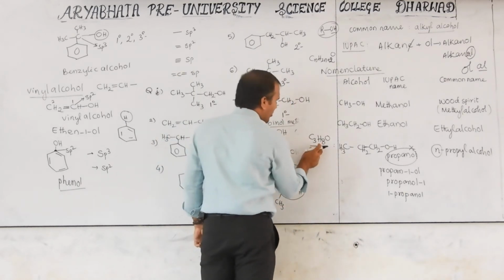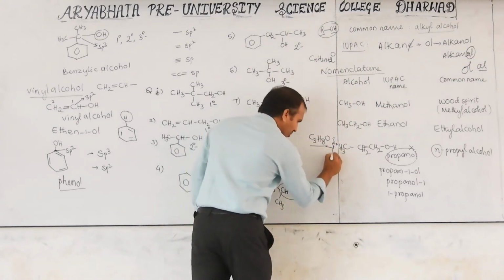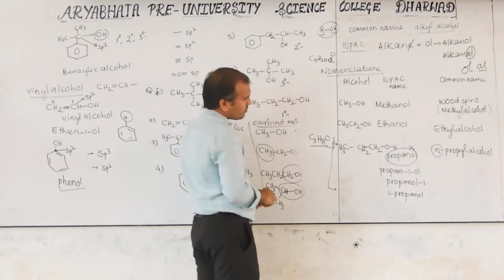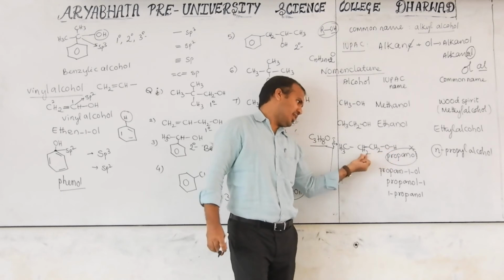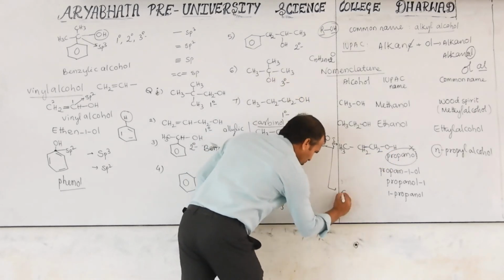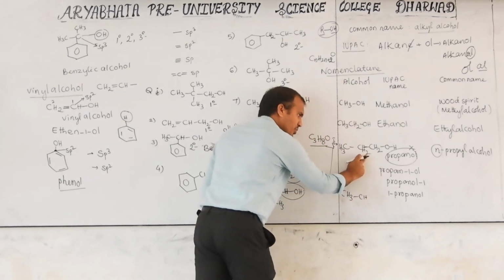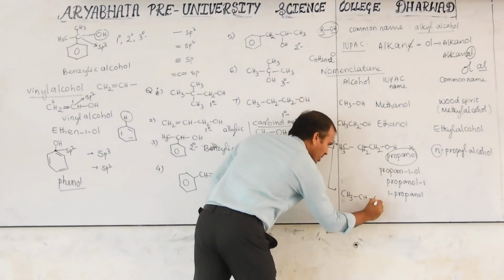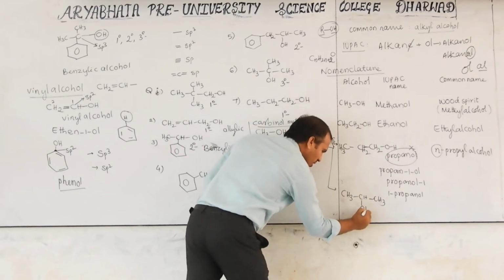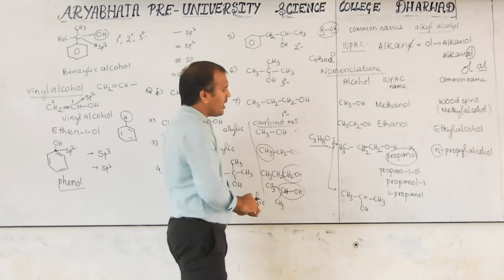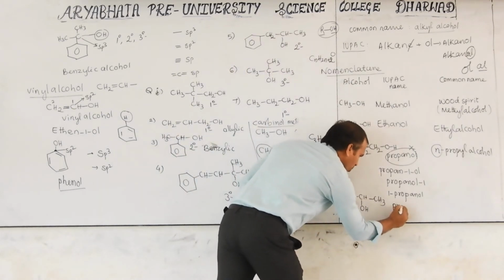With this molecular formula, one isomer is this first one. For the second one, is any other possible or not? This is the OH present at the first carbon. If you change its position to this position, then we will get CH3, CH. How many hydrogens are there? 2. One hydrogen shifted here, then it will be converted into CH3. Now this OH is bonded to the second carbon. Then its name will be similar to this one, but with a small change.